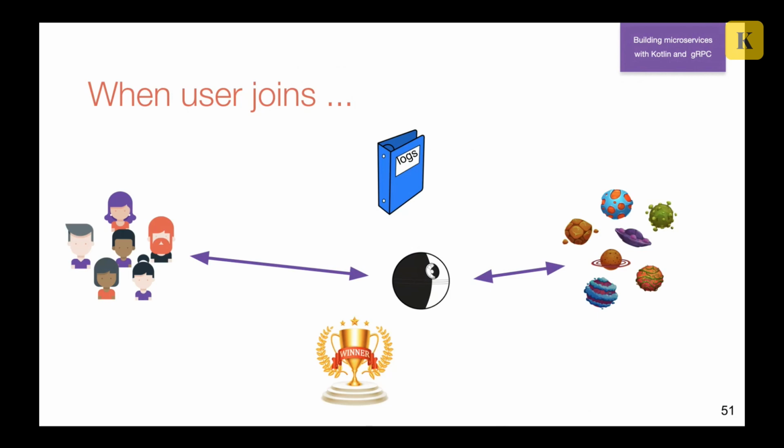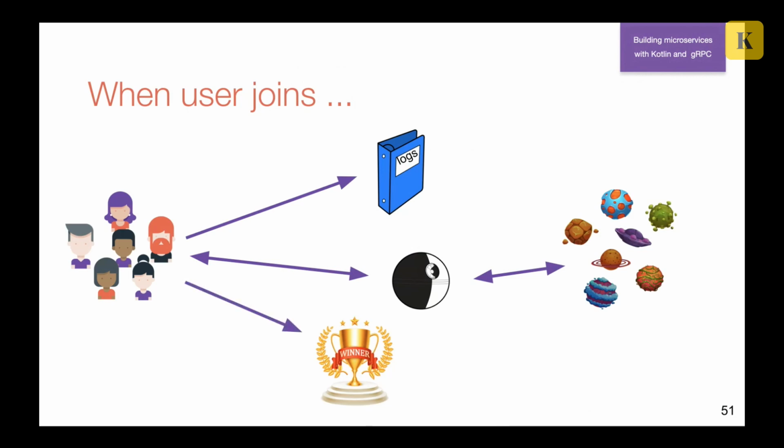universe. So when a user joins, first of all, he or she sees this universe with all the planets. And then we subscribe the user to our logs. It means when something happens, when one user joins, another user joins, when something happens with our solar system and someone destroyed some planet or another planet was born, we'll see this in our log window.